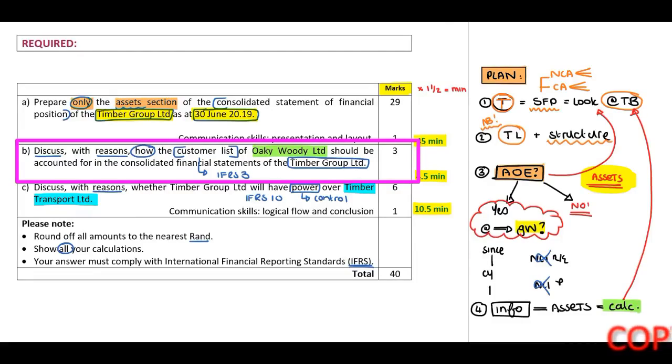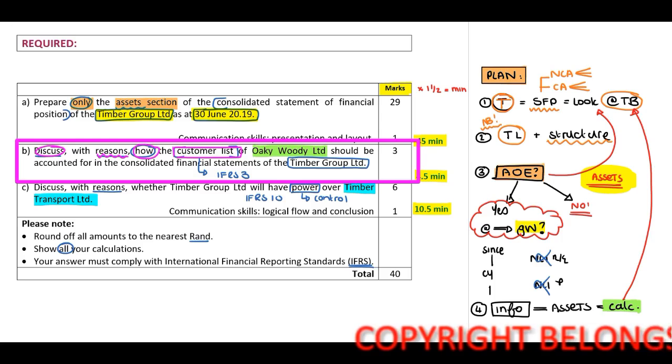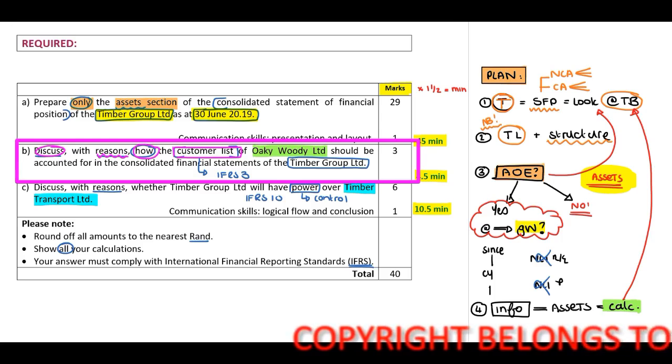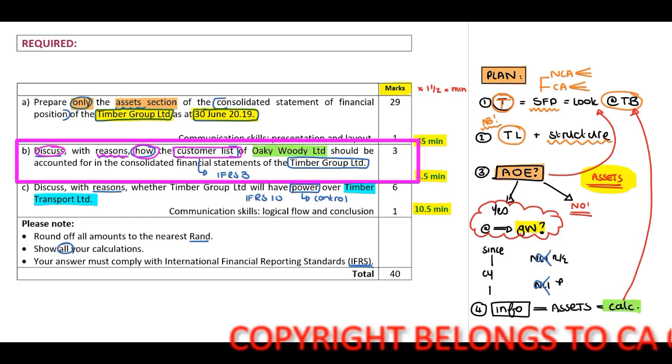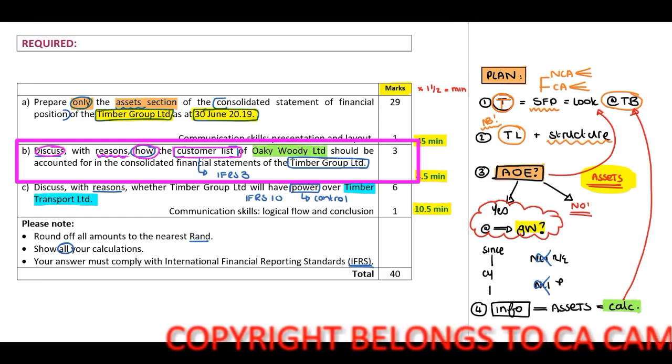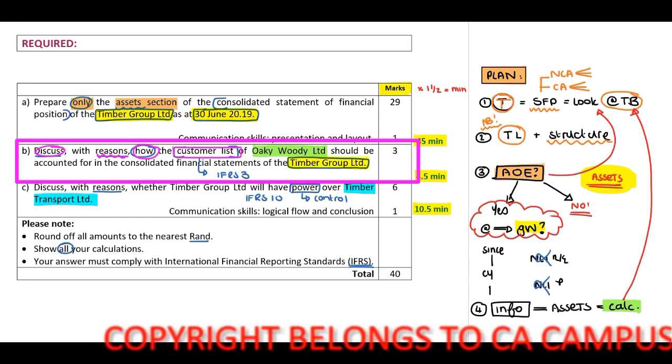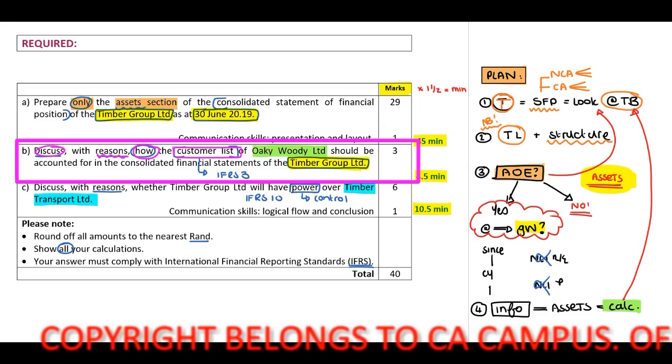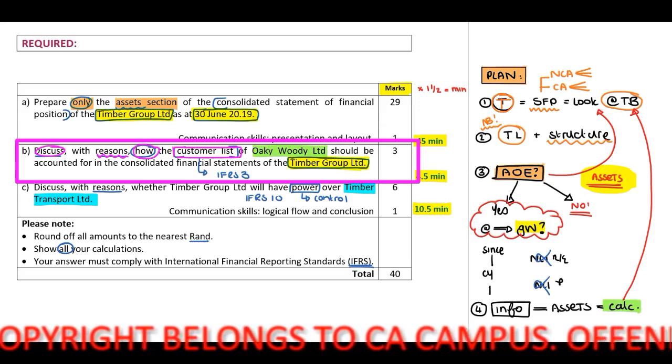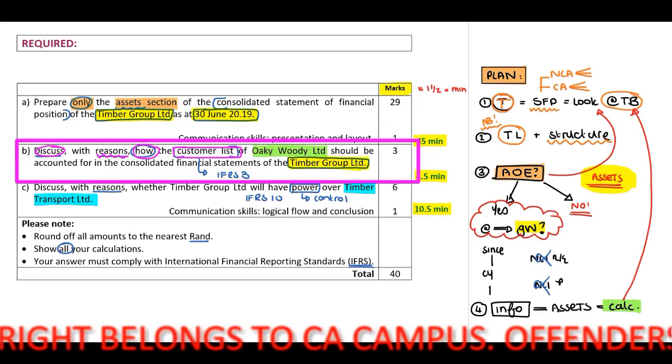Requirement B, discuss with reasons how the customer list of Okie Woody Limited should be accounted for in the consolidated financial statements of the Timber Group Limited. 3 marks, guys. Therefore, not a lot of marks. But, guys, let's just get back to basics here. Remember, this is a theory question.